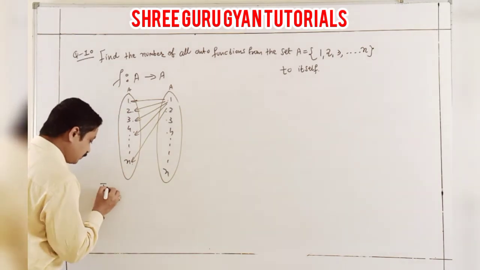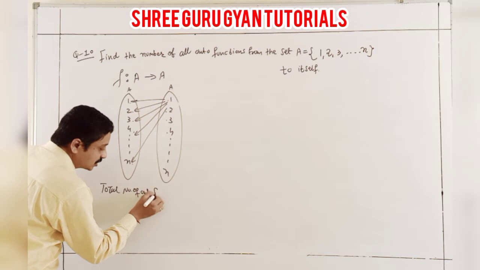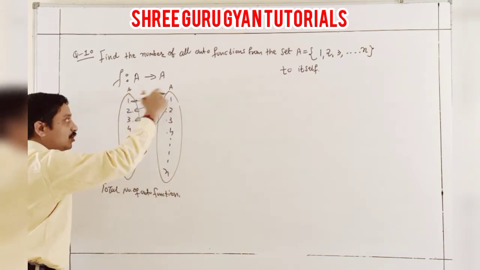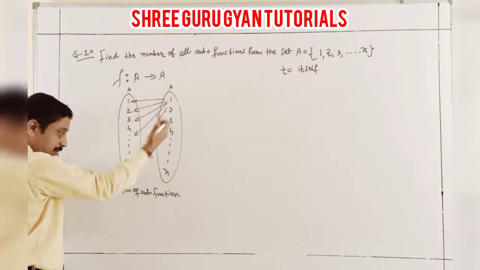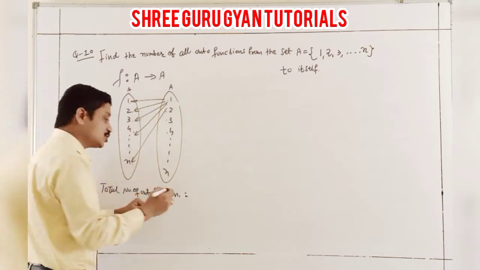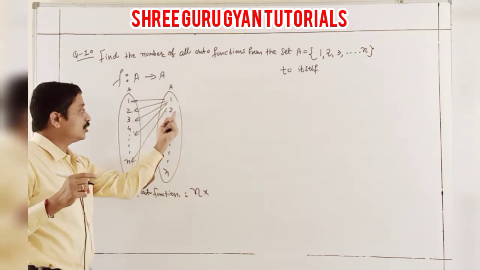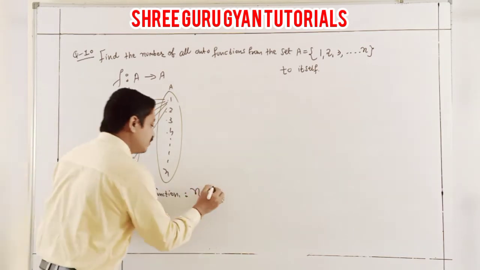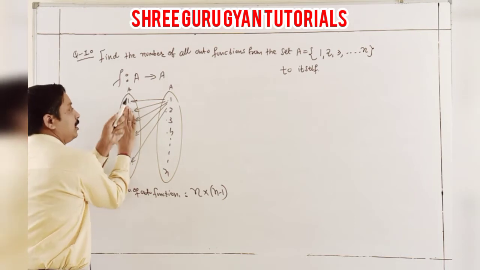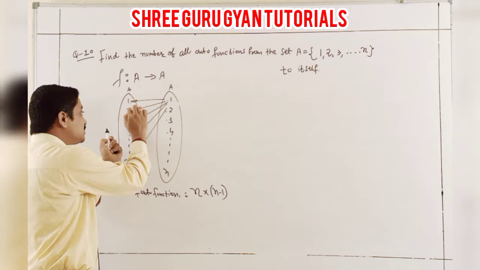Total number of onto functions. If you are asking for 1 to 1, then you go straightforward, 1 to 1, with an arrow to this side. Now here, reverse. How many chances to occur for the f inverse places? Any one is true. It is n. Now for the second case, only n minus 1 are left, because any one may be used for one of the onto functions, same as here 2, same as here 3.